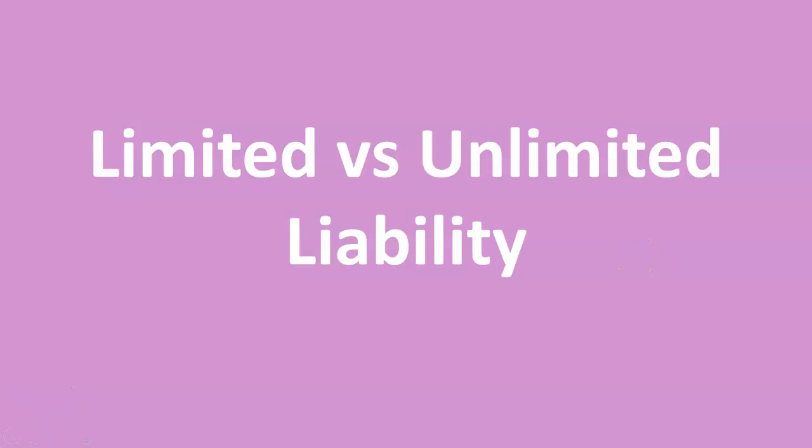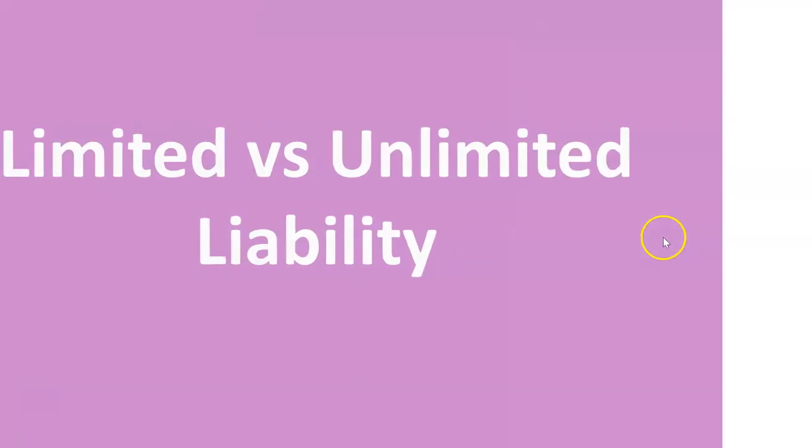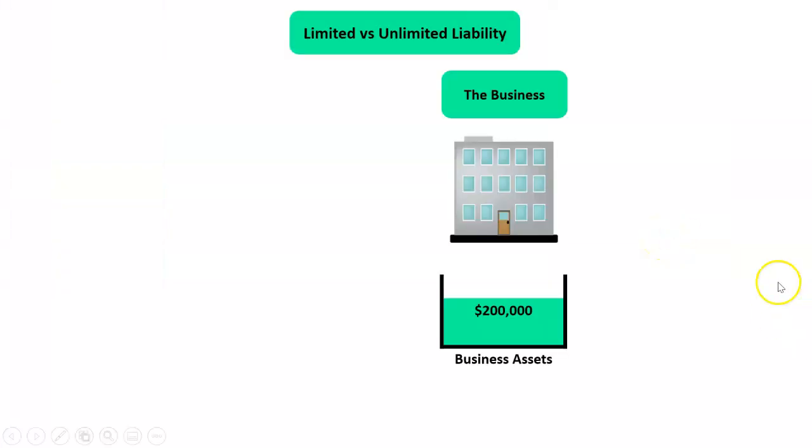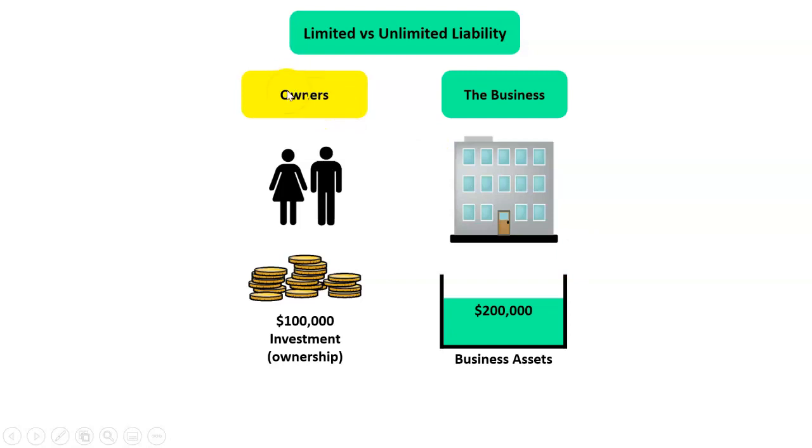Limited versus unlimited liability is really difficult to understand, so we'll try and simplify it as much as we can. Let's take an example. Let's say there's a business here and it has assets. The things the business owns are called assets. So let's say it has $200,000 of assets and here's some owners.